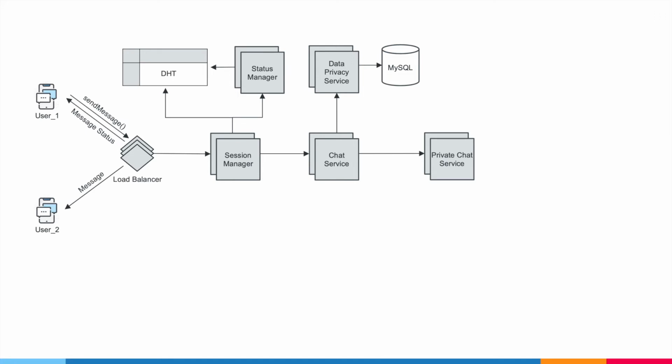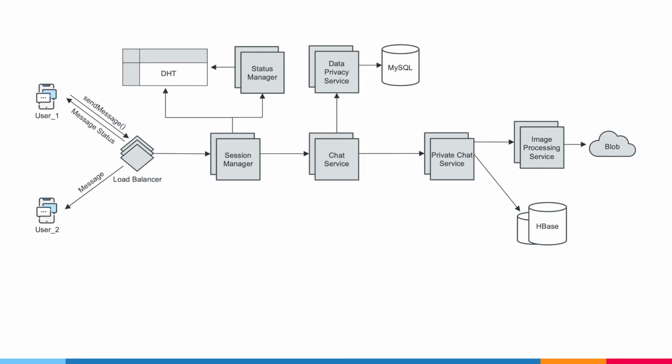As we decided in our database design, text messages will be persisted in HBase. Since we are also supporting images, if a message is an image, we can perhaps use a dedicated service to handle images, such as an image processing service. This service will internally use blob storage to persist images.